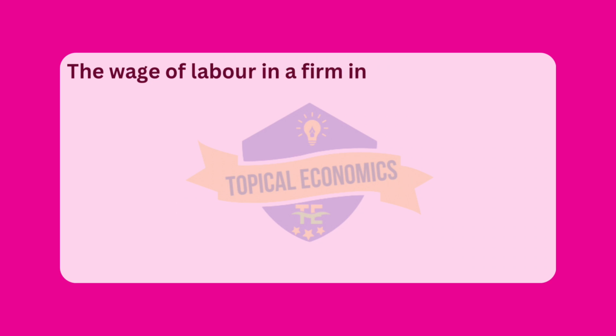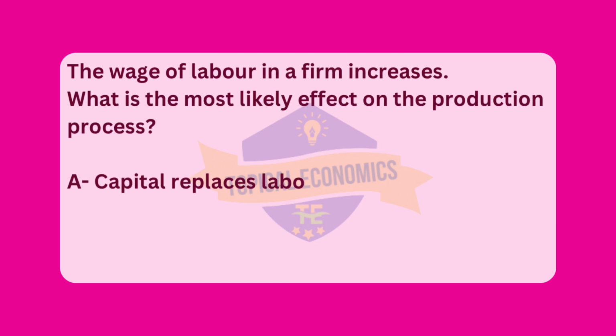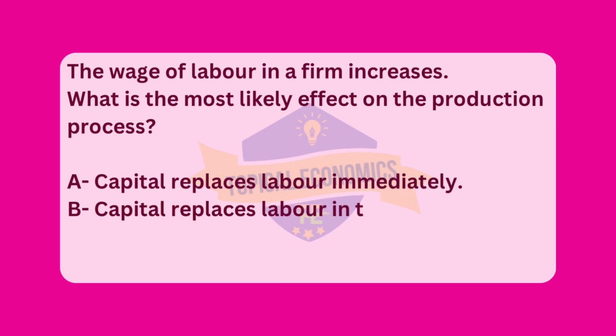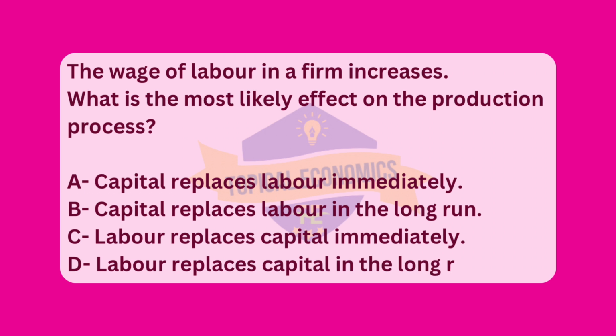Moving to question 12. The wage of labor in a firm increases. What is the most likely effect on the production process? A. Capital replaces labor immediately. B. Capital replaces labor in the long run. C. Labor replaces capital immediately. D. Labor replaces capital in the long run. Reference, 2020 May-June version 1. The correct answer for this question is option B. Capital replaces labor in the long run.